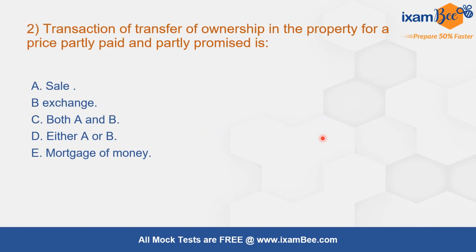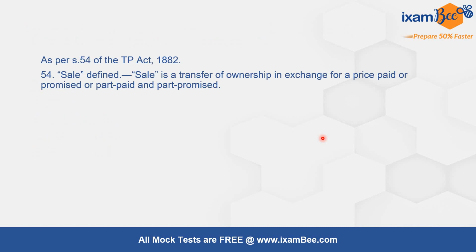Question number 2. Transaction of transfer of ownership in the property for a price partly paid and partly promised is. The correct answer is sale. Section 54 of the Transfer of Property Act defines sale.